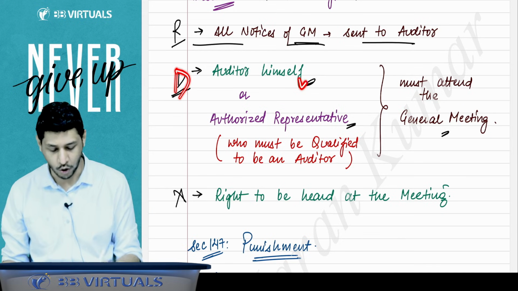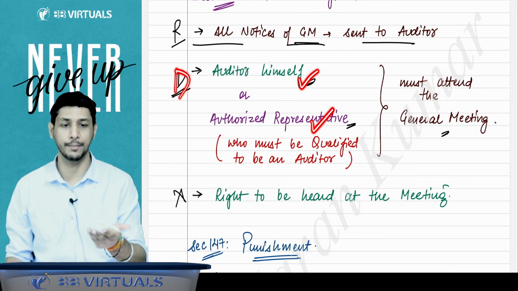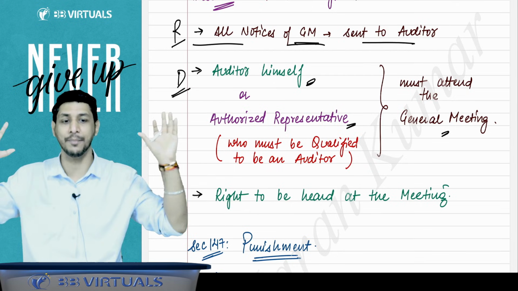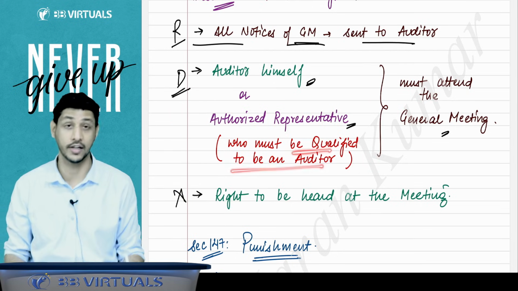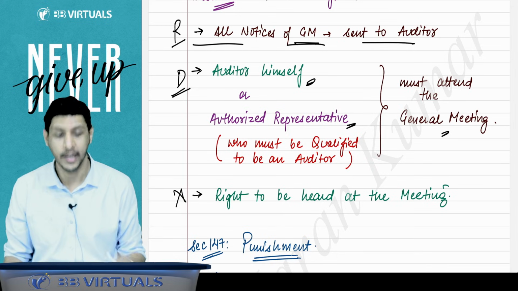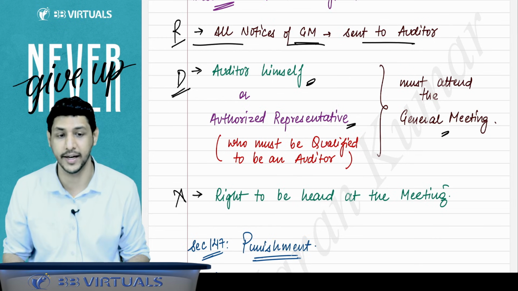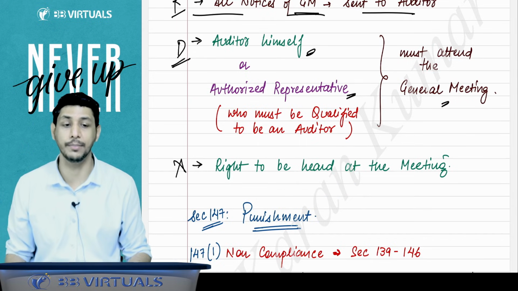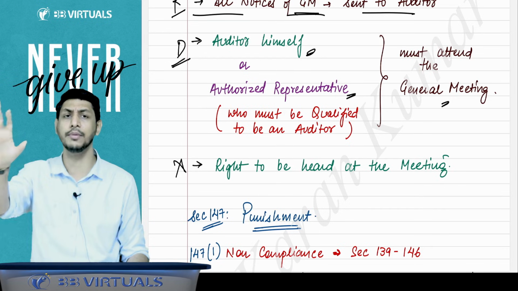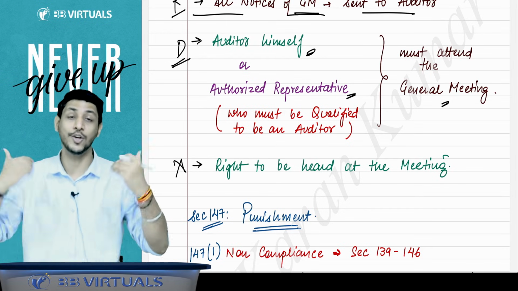There is one duty that the auditor himself or any of his authorized representatives must attend. The authorized representative should not be any random person. That authorized representative should also be a qualified person to be an auditor of the company. That means he should also be a chartered accountant. Either you yourself or your authorized representative must attend the general meeting. And your words and your sayings will be heard at the meeting. Whatever the auditor says in the meeting, everyone has to listen to it. So the auditor has the right to be heard at the meeting.